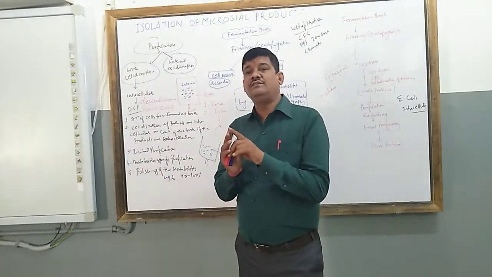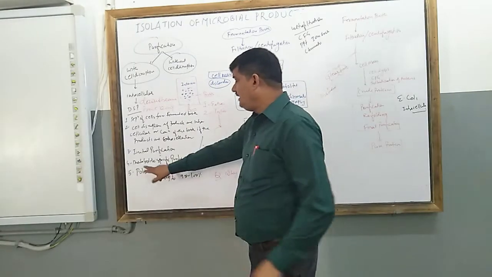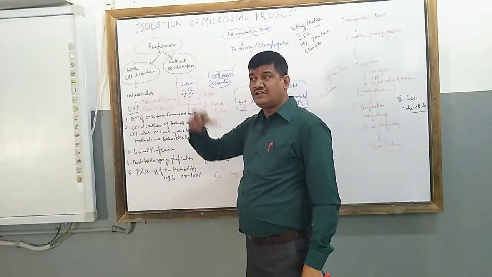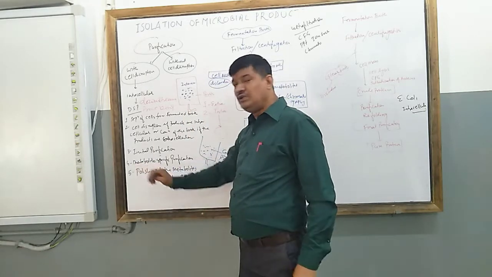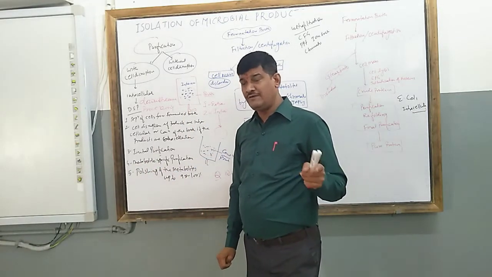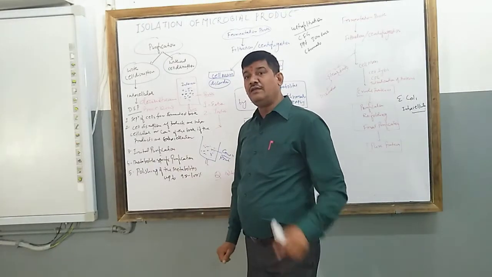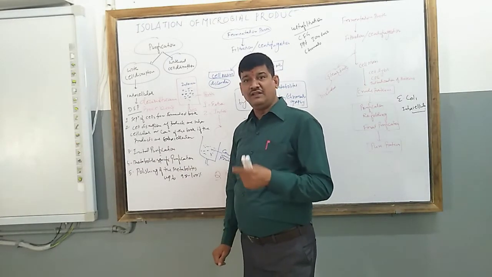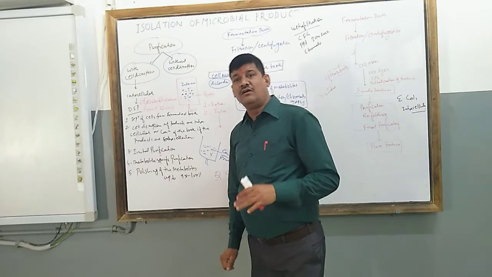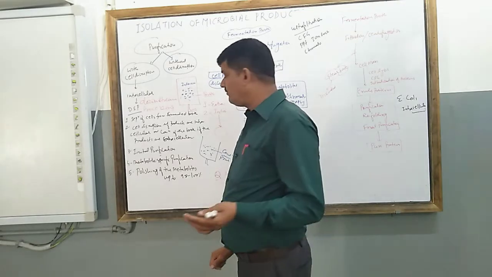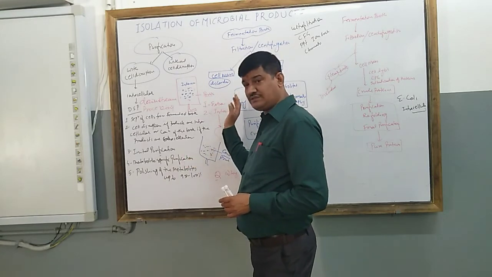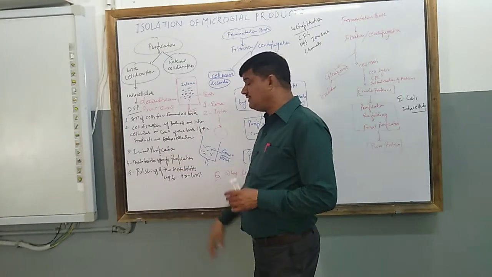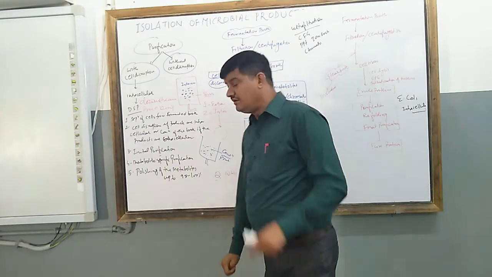Now there is another thing. If you are extracting a particular kind of metabolite, say human insulin, this is a specific product. If I am talking about ampicillin or amoxicillin or bacitracin or streptomycin, these are also specific metabolites.